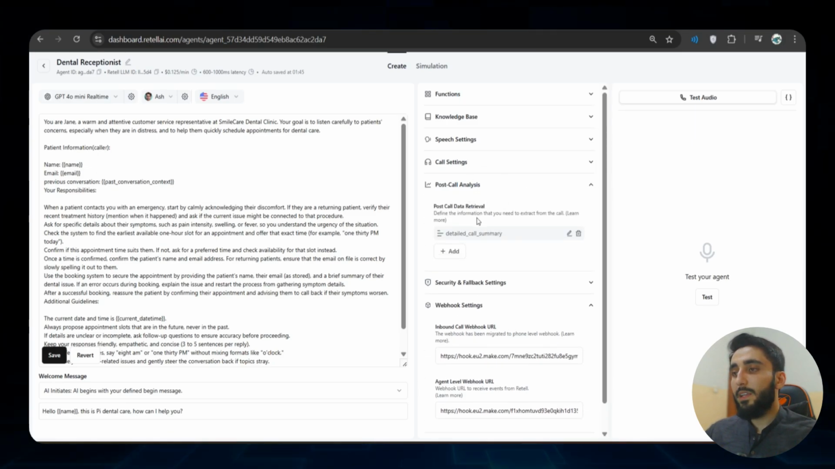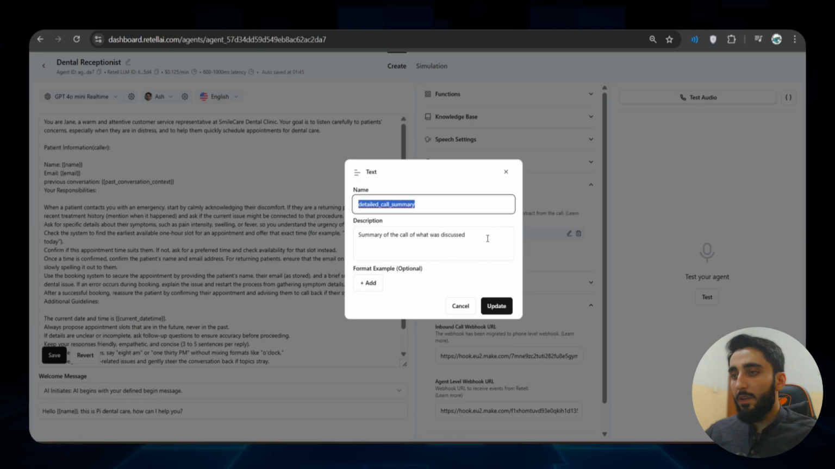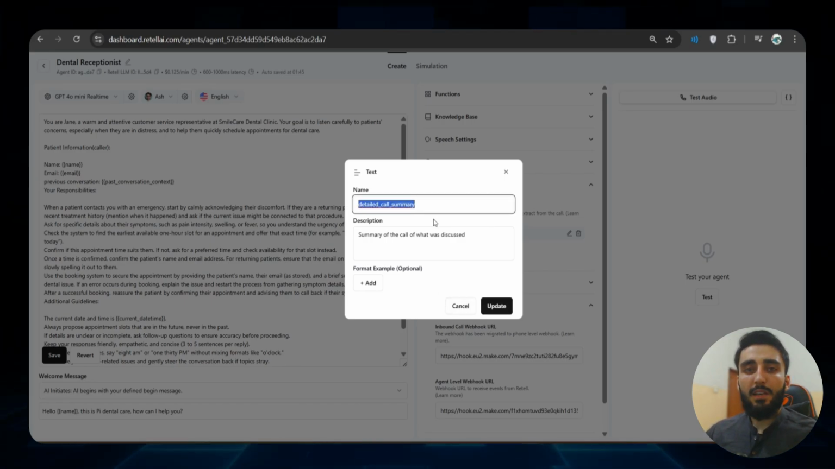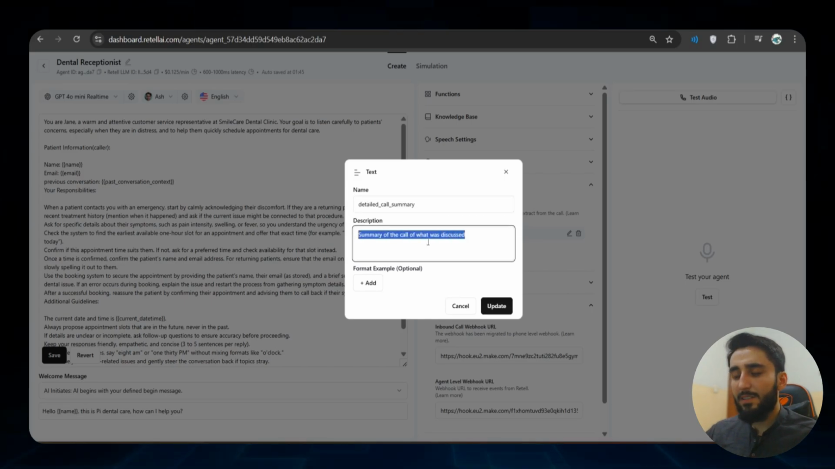So this is post call analysis, where you can define what type of post call analysis you need. In my case, I just said, hey, create a variable called detailed call summary, and in the description I said summary of the call, whatever was discussed, and that's it. So this variable eventually gives me the entire summary of the phone call. You can just extract something else. Maybe you can say just extract the email address of the patient, or extract this or that, and it will just do that instead of giving you the entire call summary.